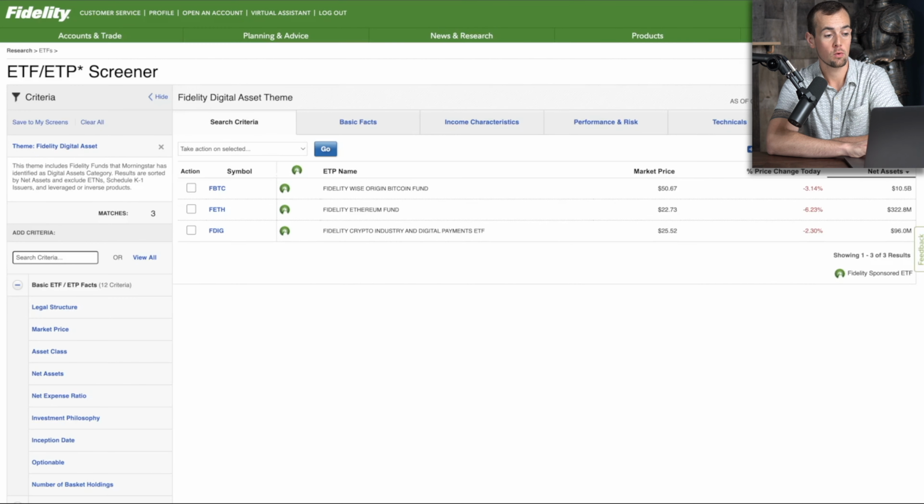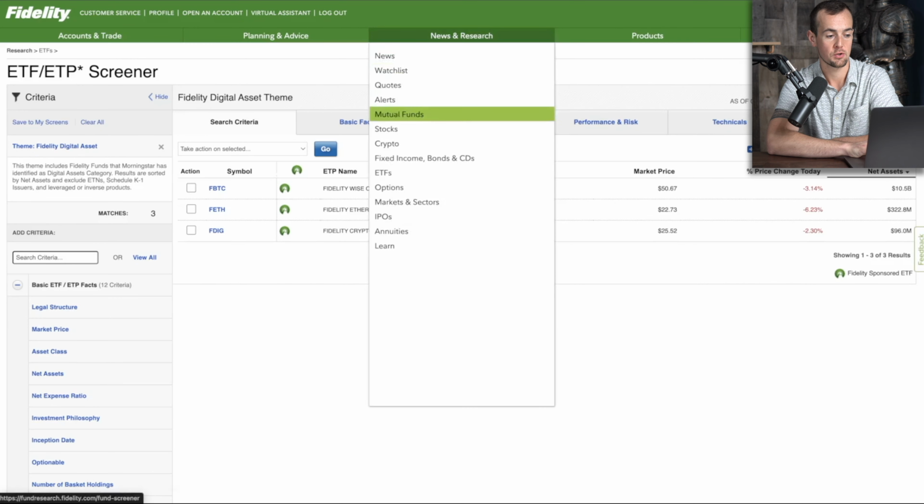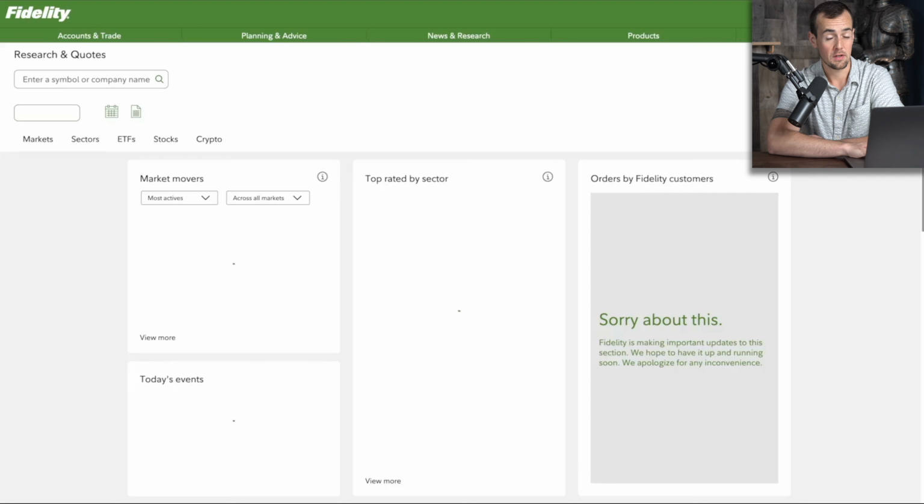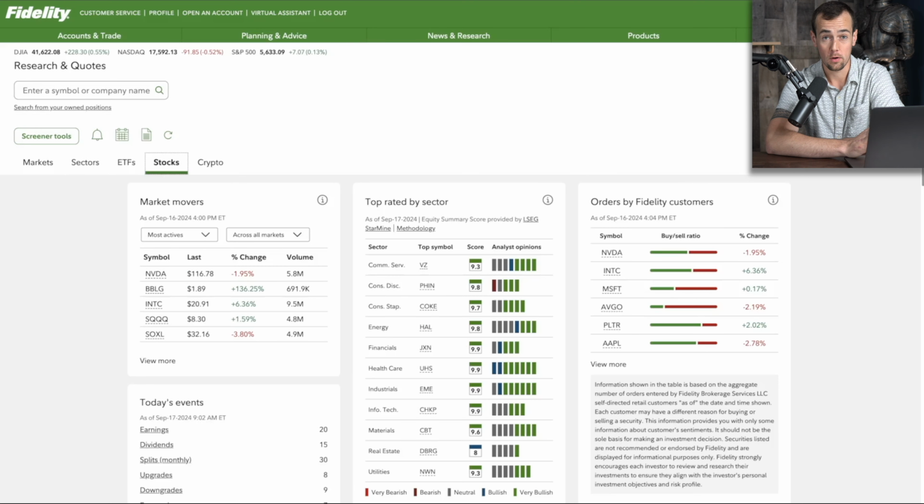And the other research tool I want to show you here is the stocks screener. Now, individual stock investing is really not recommended for the majority of people out there. Long-term investing in index funds or ETFs, for example, is what most people should be looking to do. But that being said, I still want to show you how these tools work in case you are looking to own any individual stocks in your portfolio.